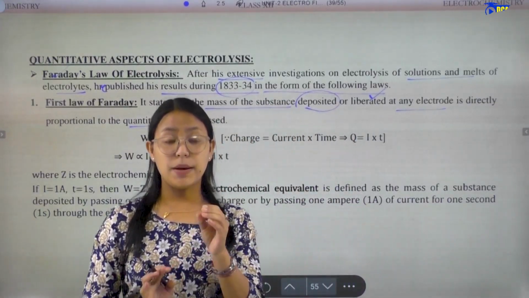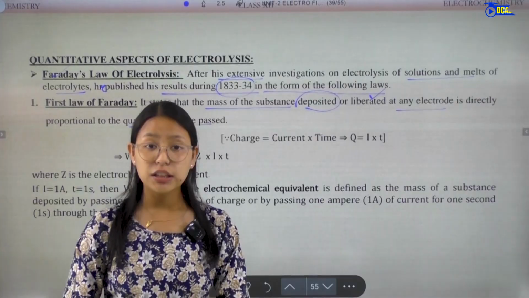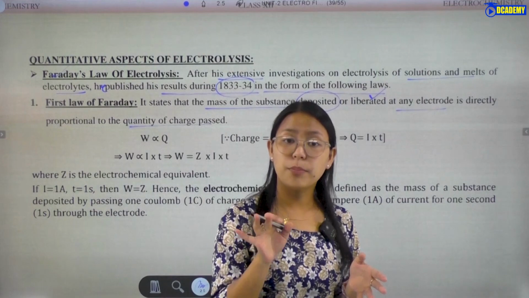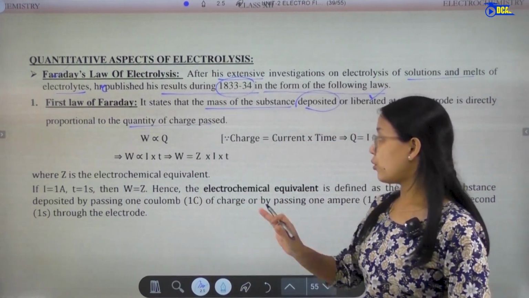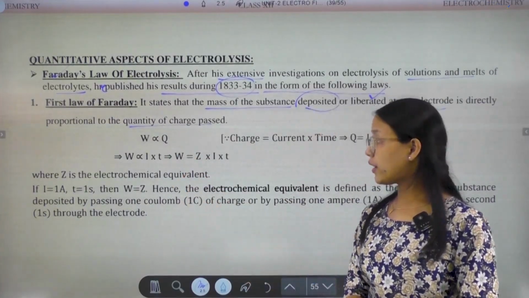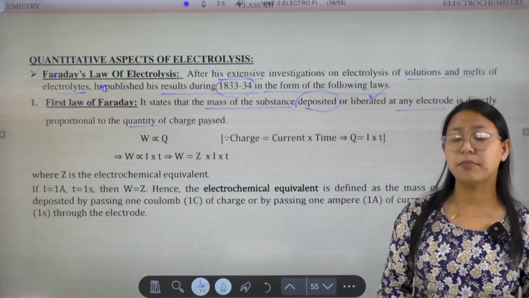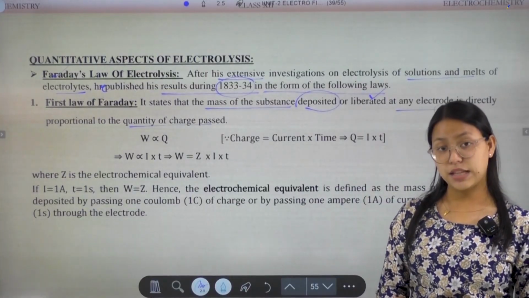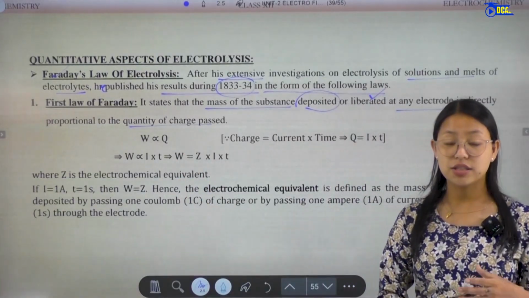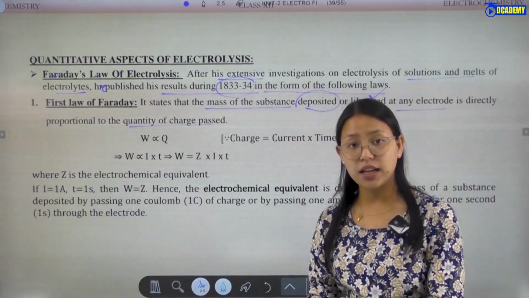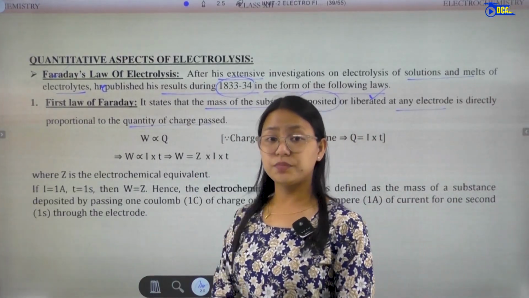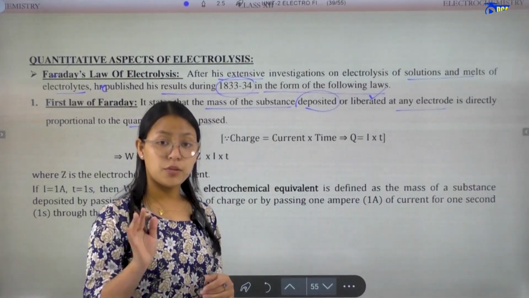...the metal deposited at the electrode depends on the charge or the current passed. So he derived the relationship as W is directly proportional to Q, where W is the mass or the weight of the substance, that is, the weight of the metal deposited is directly proportional to Q, that is charge. Q is equal to I T, that means charge is equal to current into time.